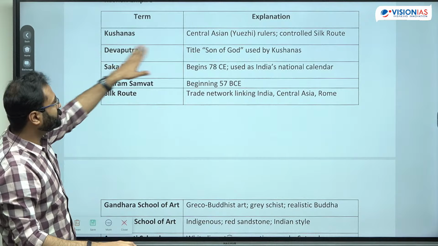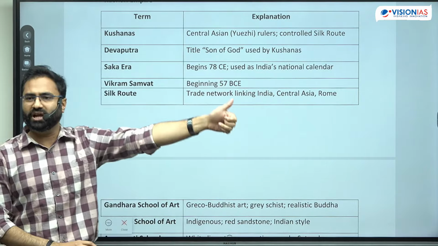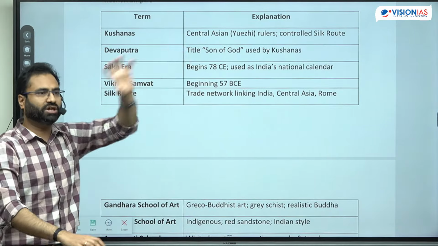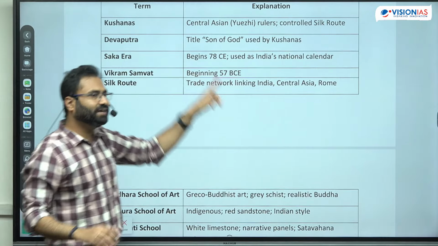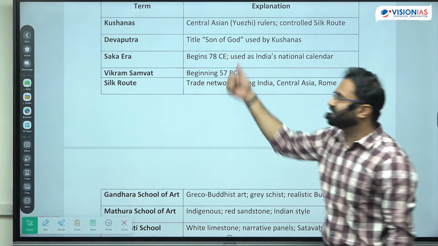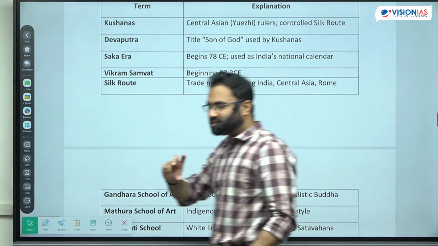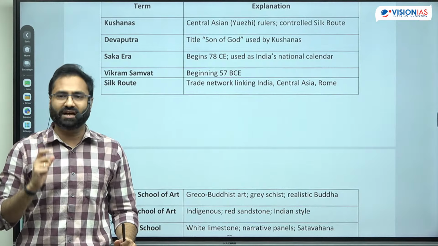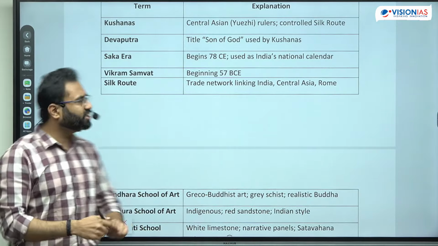Now the Kushans were from Central Asia, again the Yuezhi tribe. There were Kujula Kadphises and Vima Kadphises who were the initiators of the Kanishka dynasty, and after that there was Kanishka. They had taken titles giving them legitimacy, like the sons of God, the Devaputra. Again, why does some personality take titles like Parama Bhagavata, Rajadhiraja, Maharaja, Ekrat? In order to give them legitimacy, so that the people should follow them.